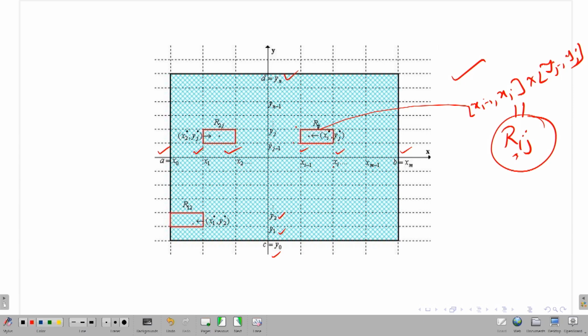Take a partition in the x-axis and a partition in the y-axis of the intervals [a,b] and [c,d] respectively, and then if you join them together, you get a partition of your rectangle, one of whose subrectangles is R_ij. Here i stands for the i-th subinterval of the partition of the interval [a,b], and j stands for the partition of the interval [c,d]. I think it is clear in the picture.